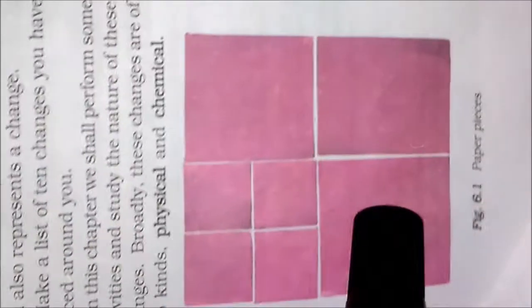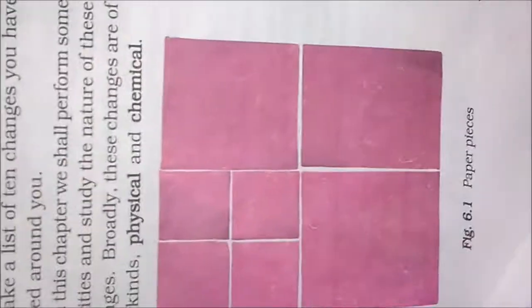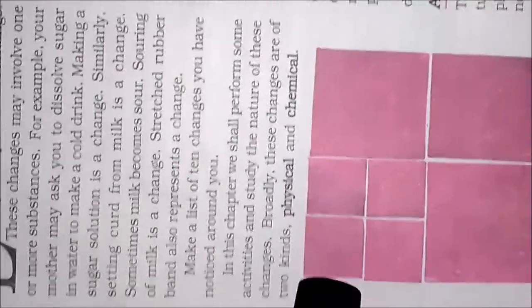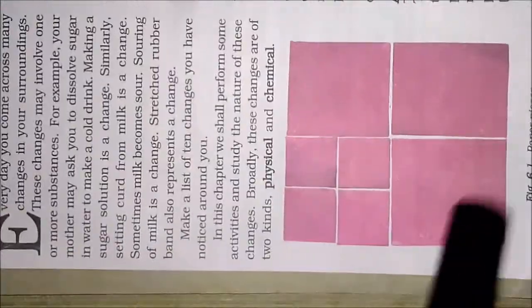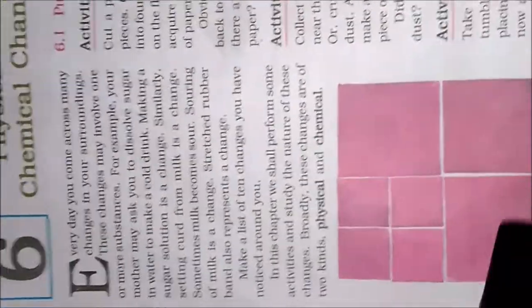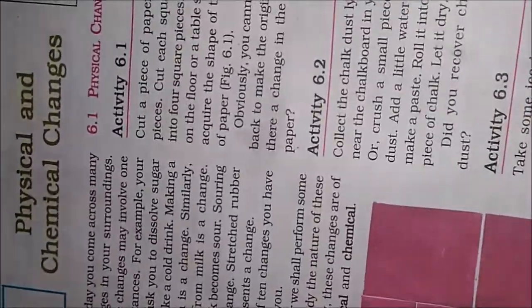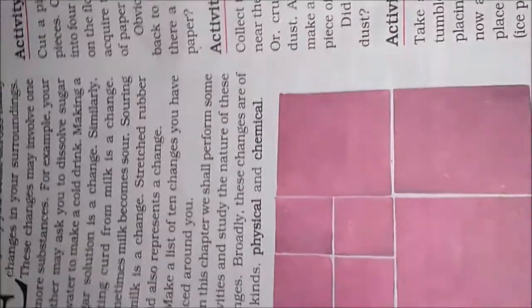See, one big square piece of paper. I made it into 1, 2, 3, 4, 5, 6, 7 pieces. Again, I stick it with tape or glue, anything. So in this, what changes can you see, children? You can observe the changes. Any changes you can observe in this? Any new product obtained from this paper or anything?